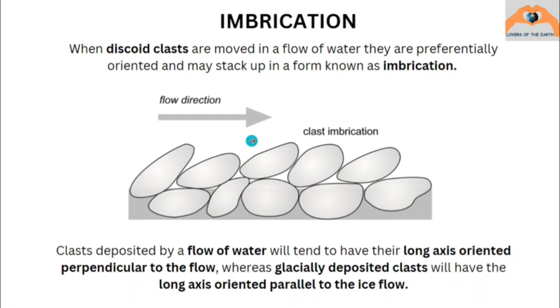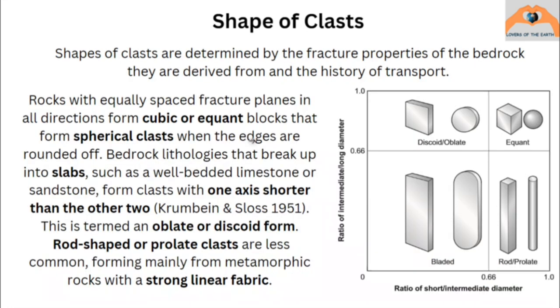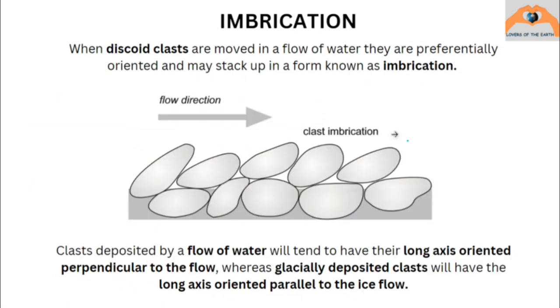Then we have imbrication. Here we can see the discoid clasts, discoid or oblate clasts. Now when discoid clasts are moved in a flow of water, they preferentially get oriented and stack up to form the imbrication. Here we can see this is the flow direction of the water. The clasts have moved in the direction the water is going. So this whole form is known as the imbrication.